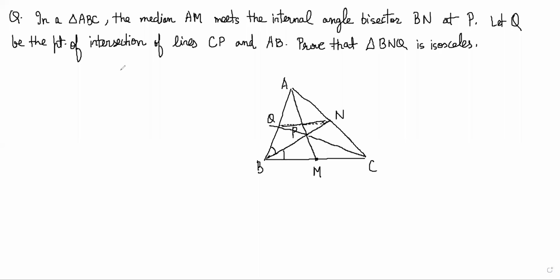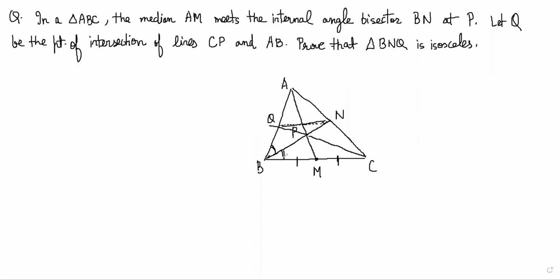Hi, so let's look at this simple problem for geometry. We have a triangle ABC. The median AM meets the internal angle bisector BN at P. So I have drawn a median here, so this must be equal to this, and it meets the internal angle bisector.